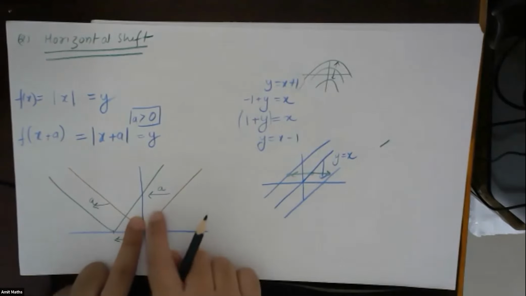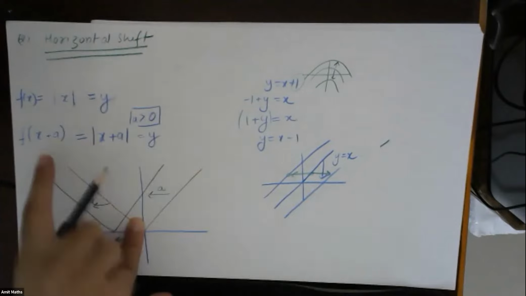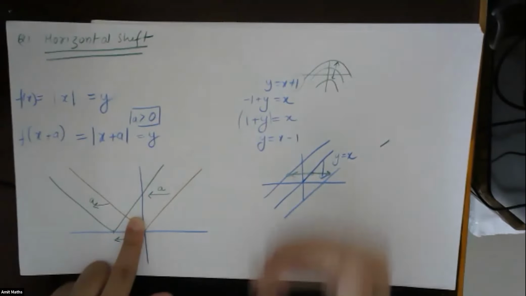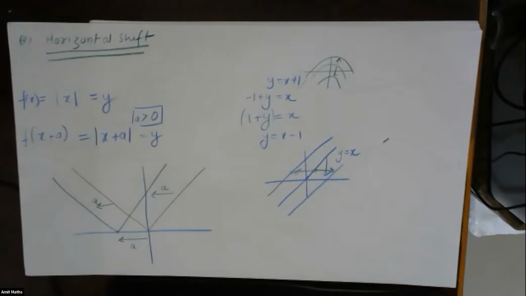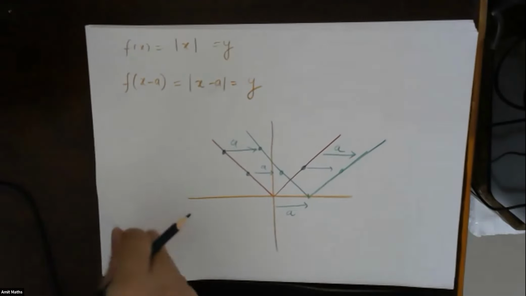Now in this case, in the mod of x, if I take f of x +1 or ±1, then I can clearly see that it is an upward or downward shift. Understood? But if I write x plus a, then it is 100% a horizontal shift. Understood? Right. I'll give you an example that will make things more clear.